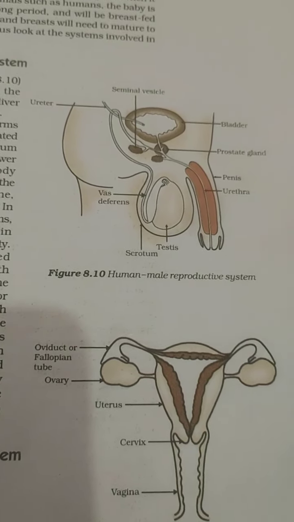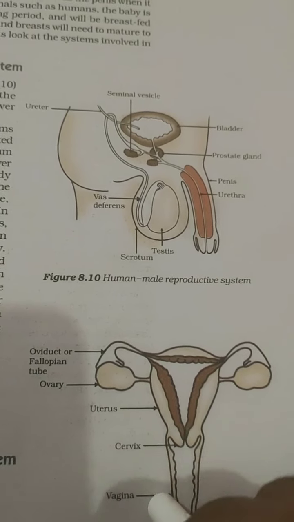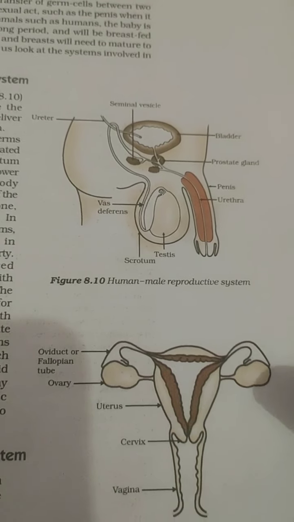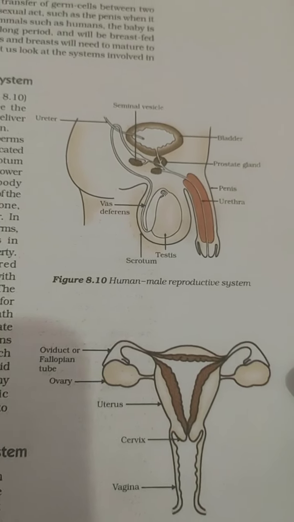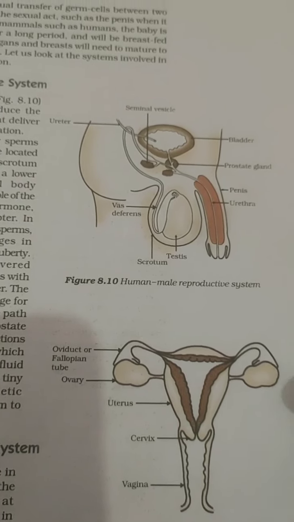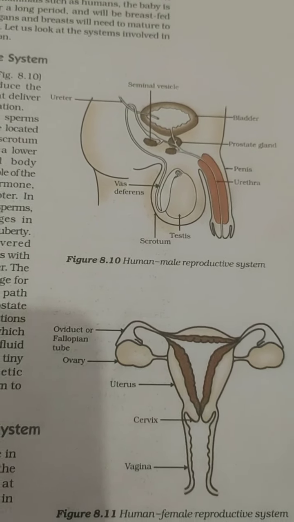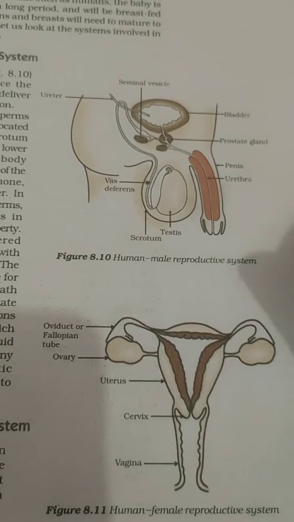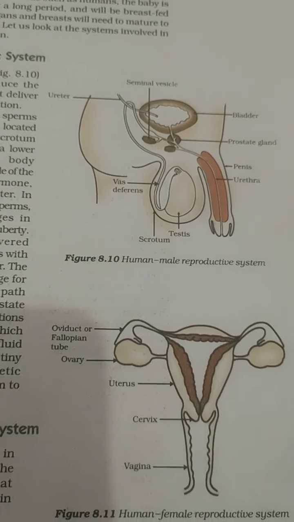When a female child is born, she has all the number of these unripe eggs, or follicles, which will be there in her body, and the number of follicles will be the number of eggs in a female body.